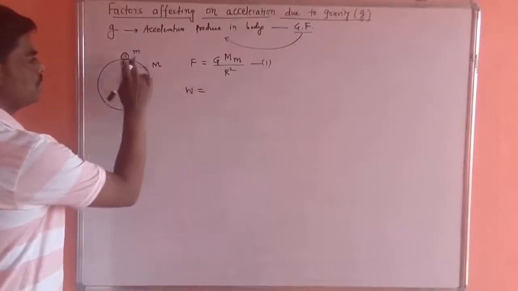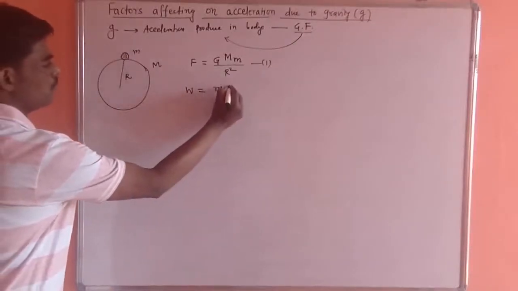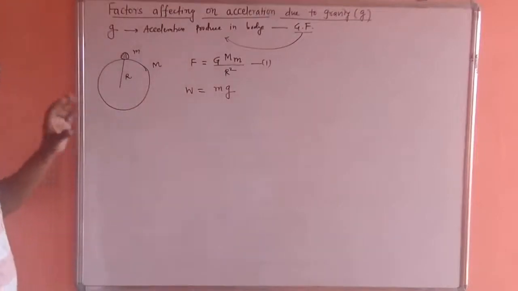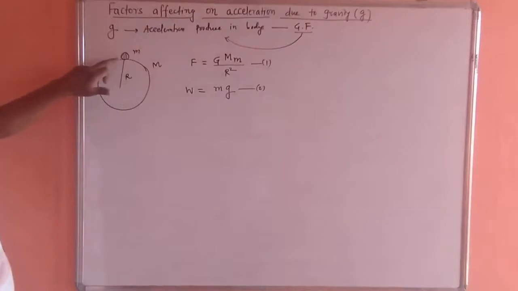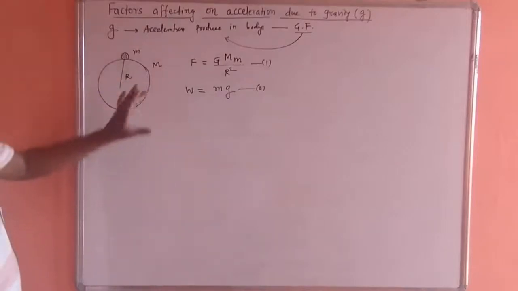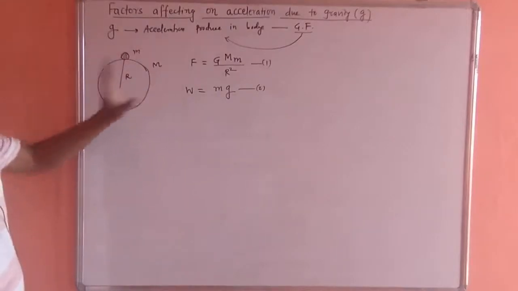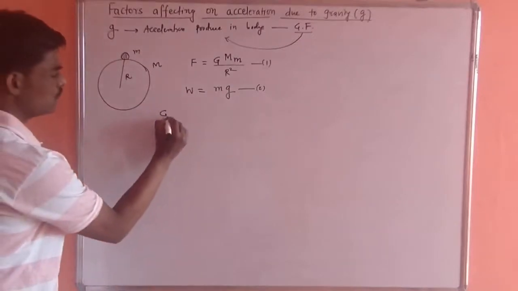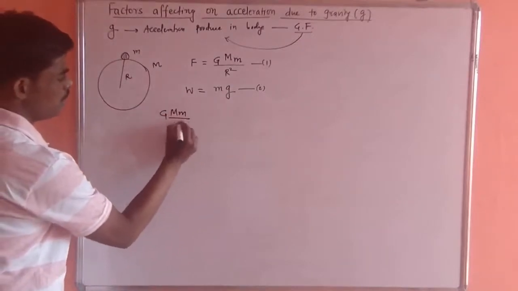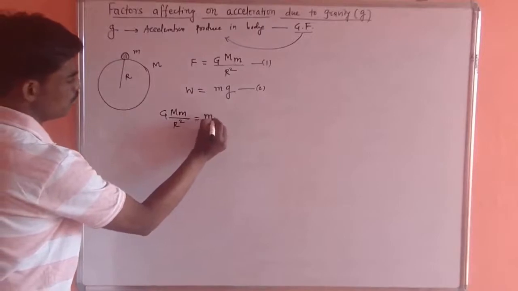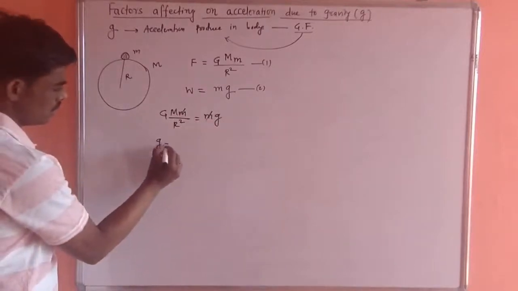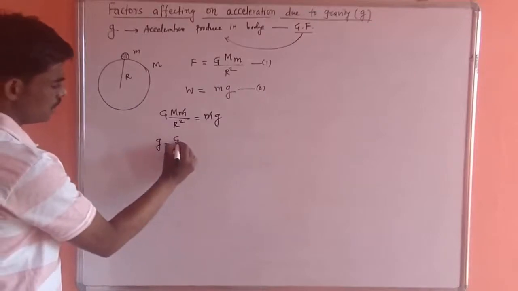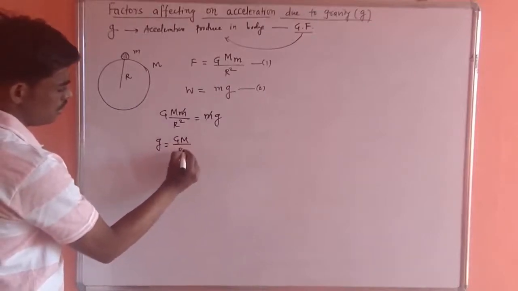The weight of the body is given by m into g. This is the formula for weight, equation 2. So the gravitational force acting on this body is nothing but weight. So we can equate equation 1 and equation 2. What do we get? GMm upon r square is equal to mg. This m cancels. We get g, acceleration due to gravity, equal to GM upon r square.